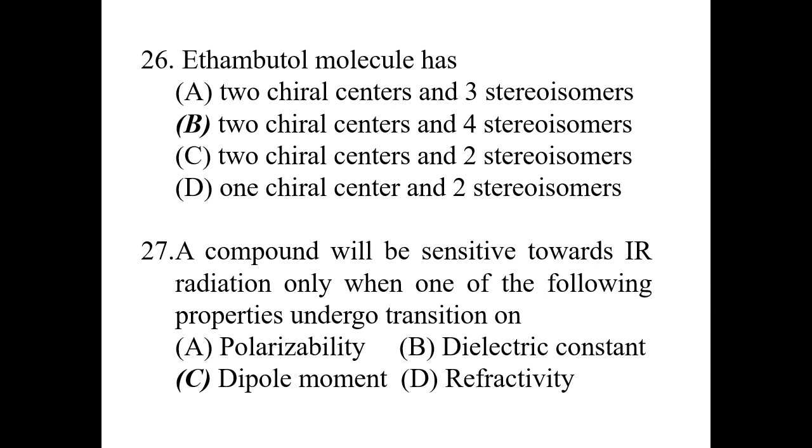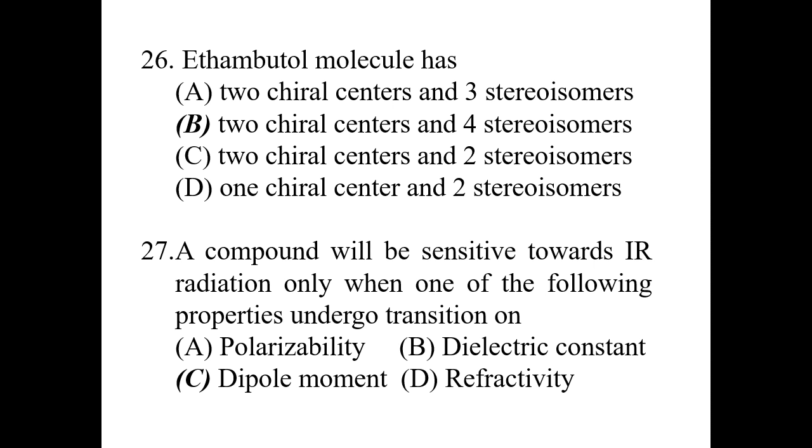And when you find out the stereoisomers, the formula is 2 to the power n, where n is the number of chiral centers. So 2 to the power 2 is 4. So 2 chiral centers and 4 stereoisomers. So option B would be the answer for this.